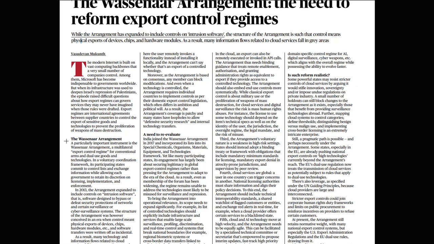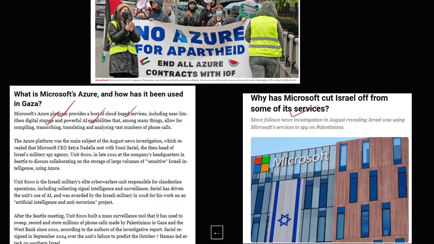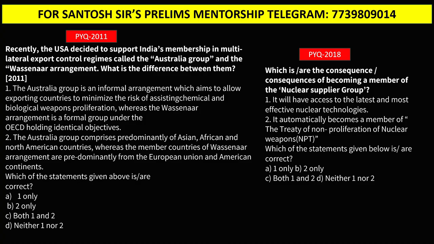The Wassenaar Arrangement basically is an export control regime for conventional arms and dual use technologies. In 2013, this arrangement was amended and intrusive software which is basically designed to bypass and defeat security protections of networks, and certain cyber surveillance systems, were also included in the Wassenaar Arrangement. So guys, you can see UPSC has asked a question on the Wassenaar Arrangement and Australia Group in 2011.